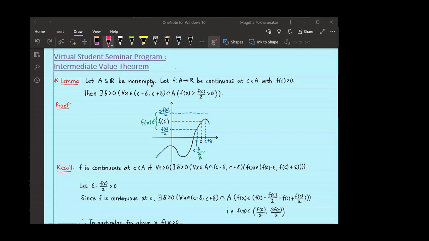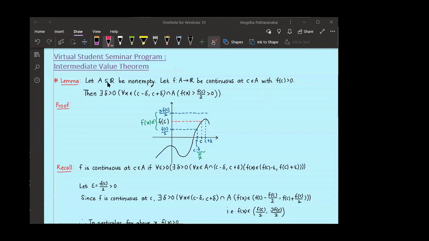In this seminar, I am going to talk about intermediate value theorem for real valued continuous functions. It is one of the most important theorems in real analysis. For proving this result, I will need one lemma that I will prove first.